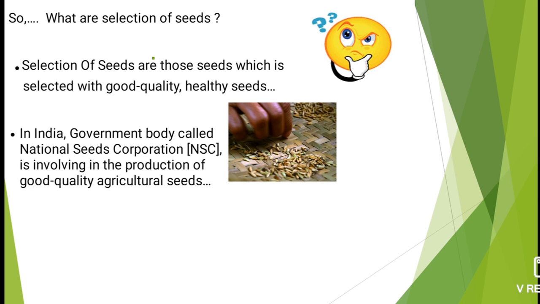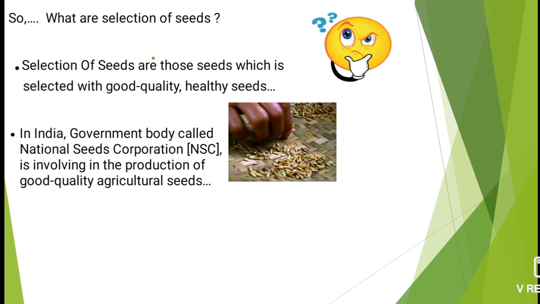To avoid this problem, in our India the government has started a government body called the National Seeds Corporation, in short NSC. Farmers were facing this problem, so this body helps to select good quality agricultural seeds and provides them to the farmers.